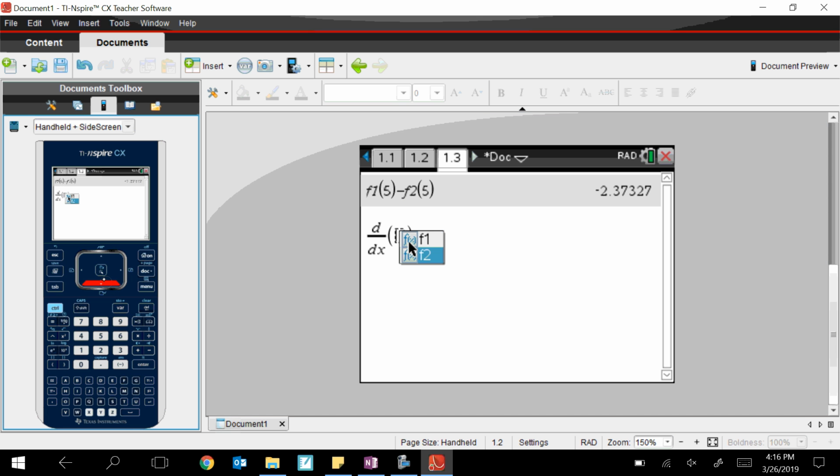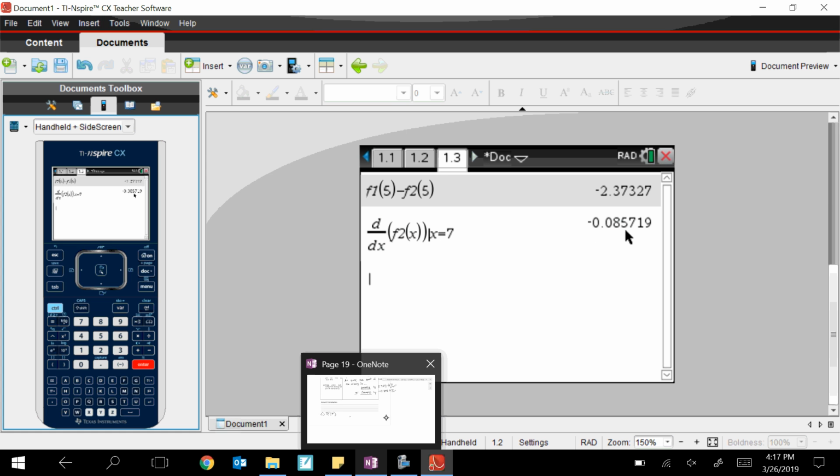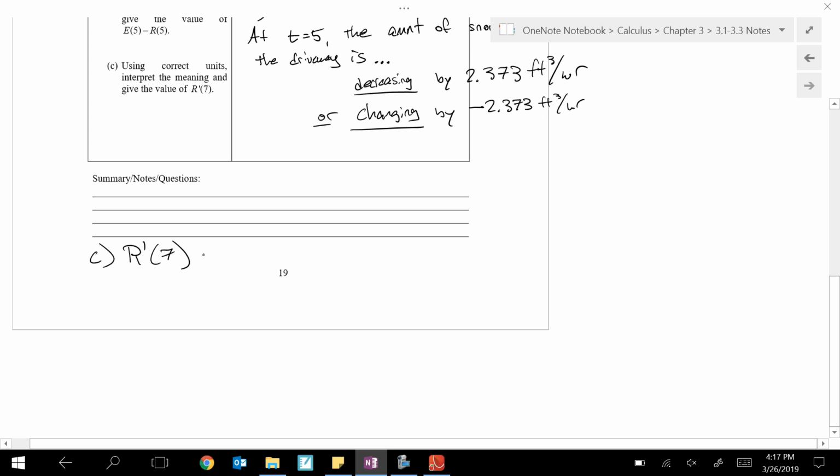Oh no, maybe this doesn't work on this style of calculator. That's going to be really embarrassing. Nope, it did work totally just fine. Just make sure you leave the x in there since we're saying, hey, this is where I want you to do it. Okay, so the derivative of our R function at x is 7 was negative this. So equals negative 0.086, and I think the last digit rounds up to 6. It does.